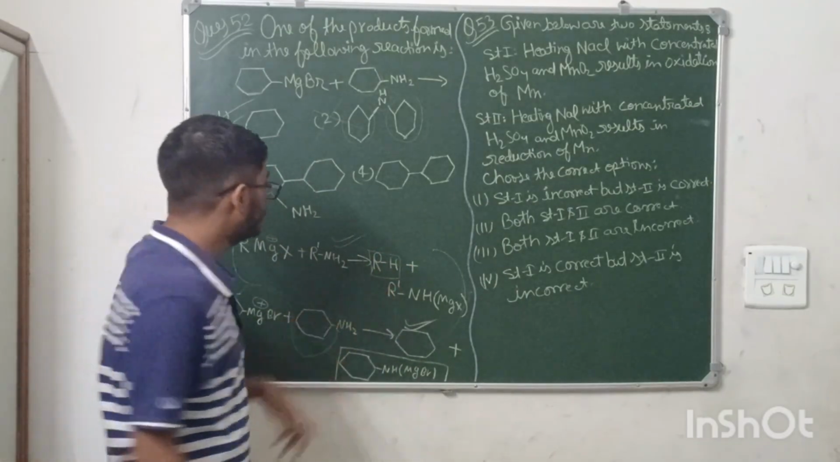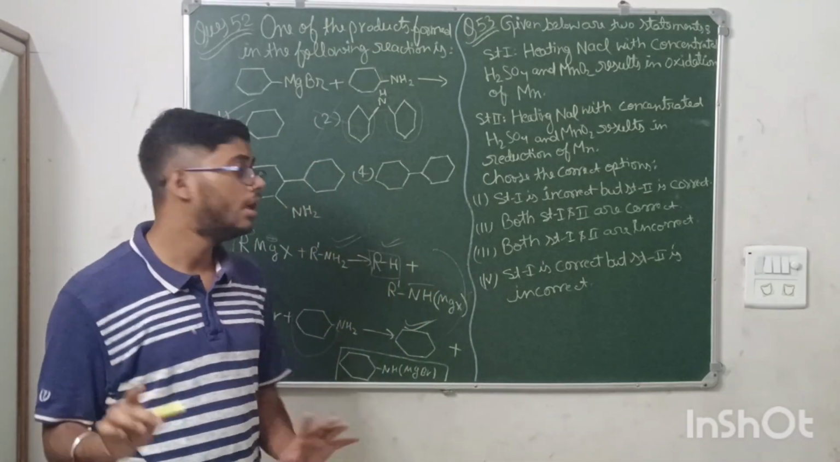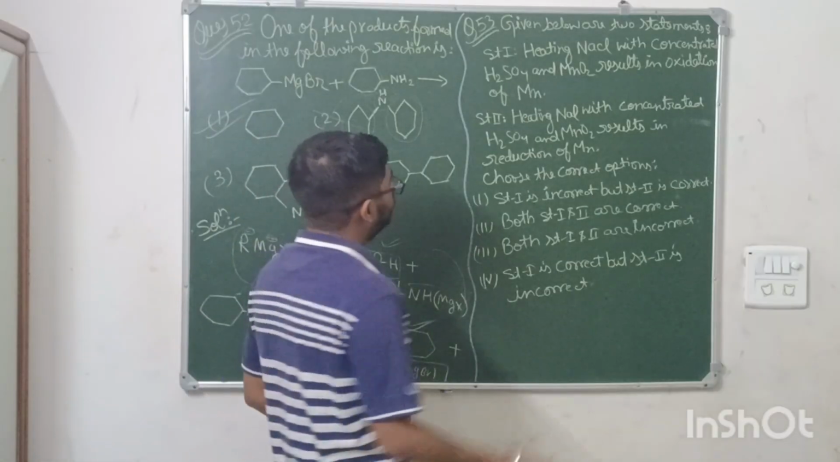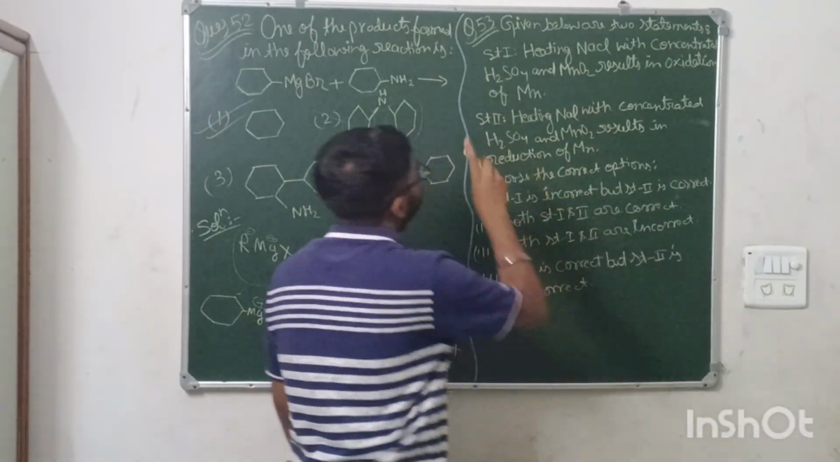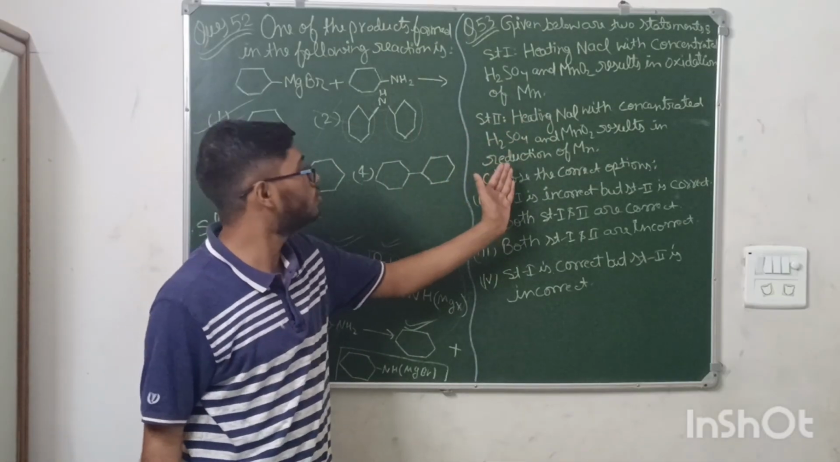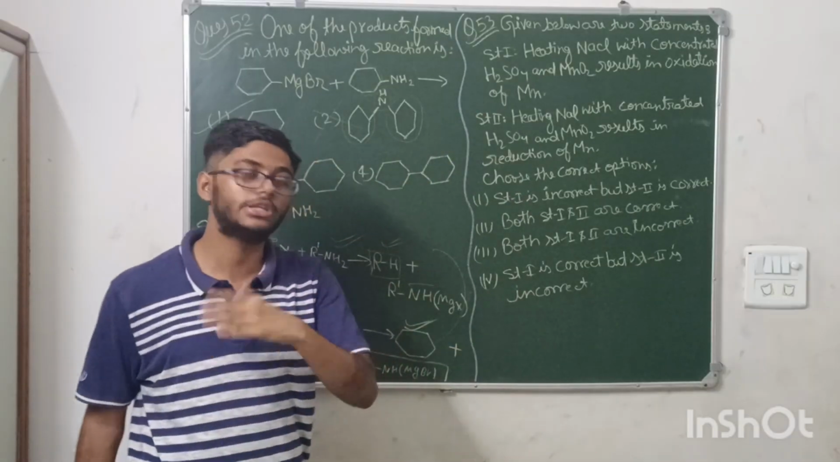Where this is the byproduct formed and this is the major product. Moving on to the next question. This question is from the chapter redox reactions. Statement 1: heating NaCl with concentrated H2SO4 and MnO2 results in the oxidation of Mn. Statement 2: heating NaI with concentrated H2SO4 and MnO2 results in reduction of Mn. We have to tell which statement is correct and which is incorrect.